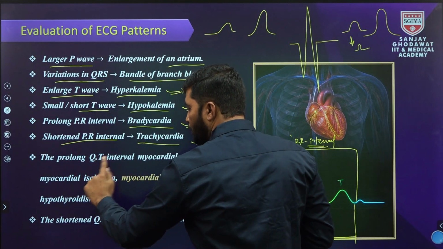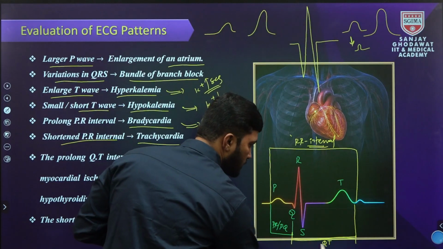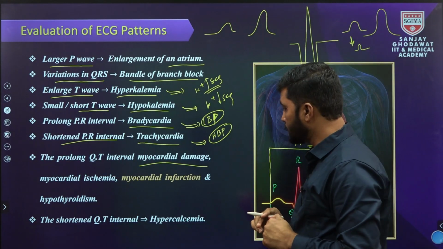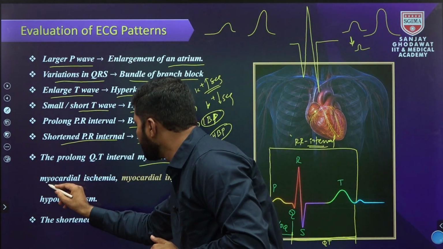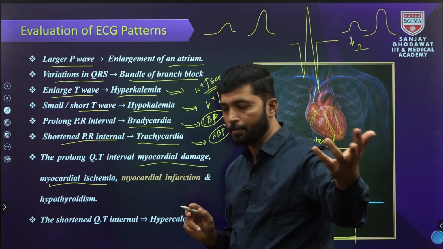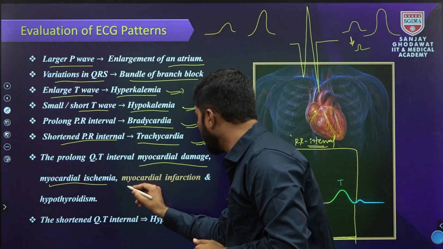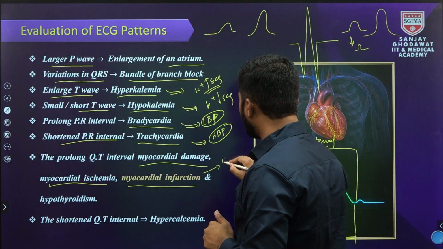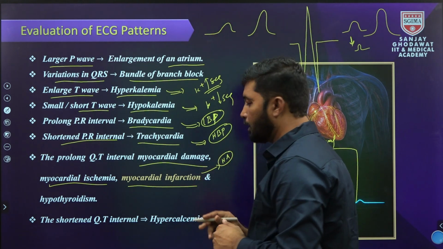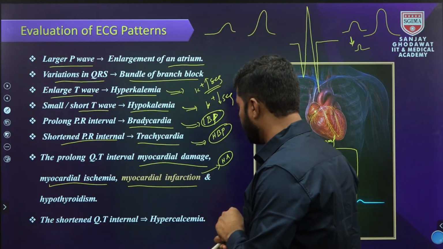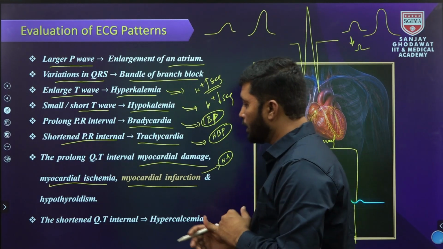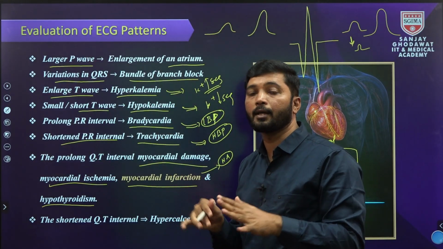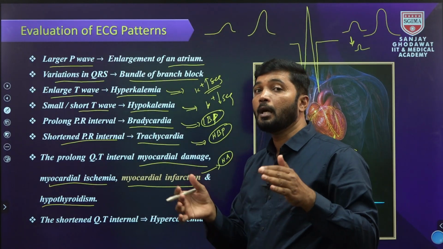Okay, the prolonged QT interval. This is the QT. Prolonged QT interval means myocardial damage, the damaged cells, myocardial ischemia, lack of blood supply to the heart, and myocardial infarction, or heart attack. Myocardial infarction is nothing but a heart attack, where some cardiac cells die. And hypothyroidism, abnormal secretion of thyroid hormones.